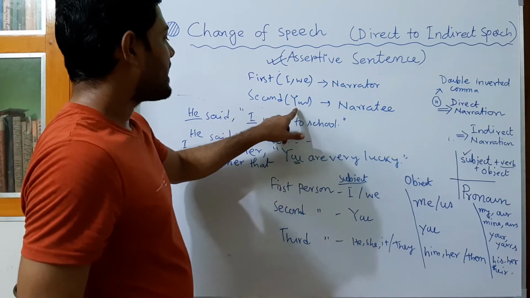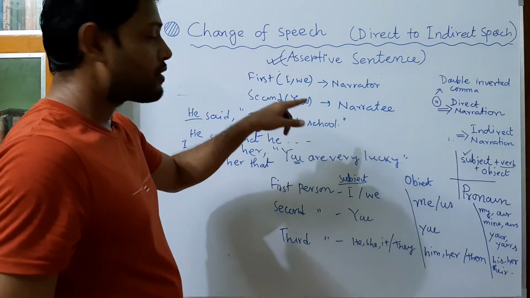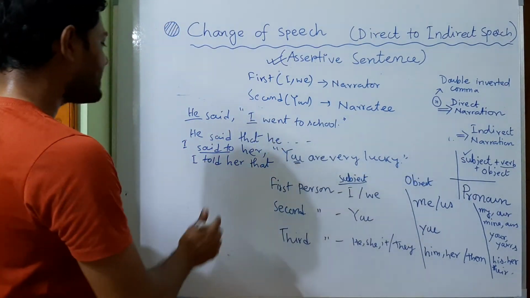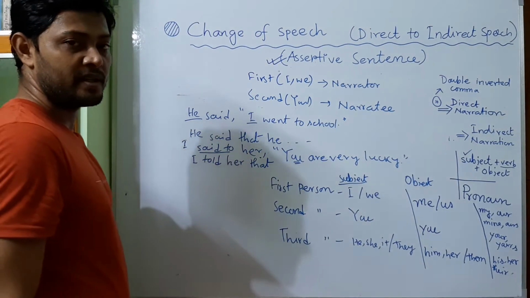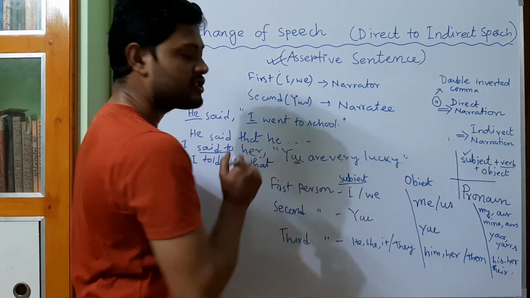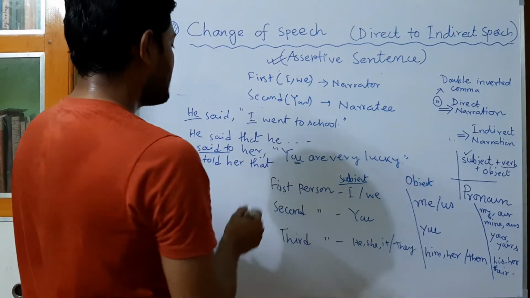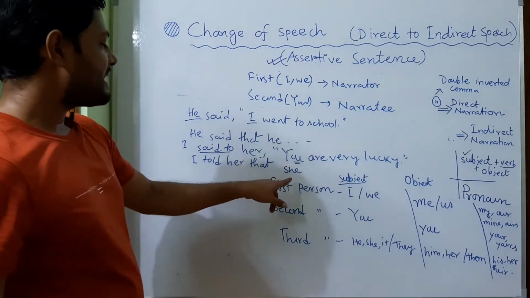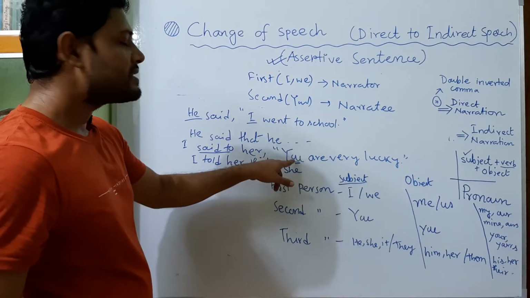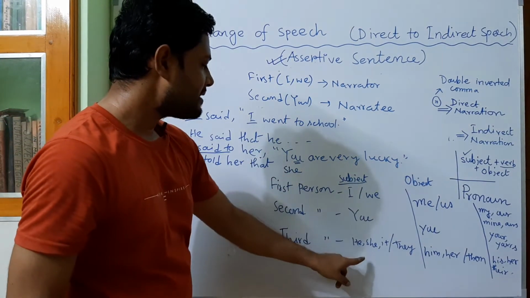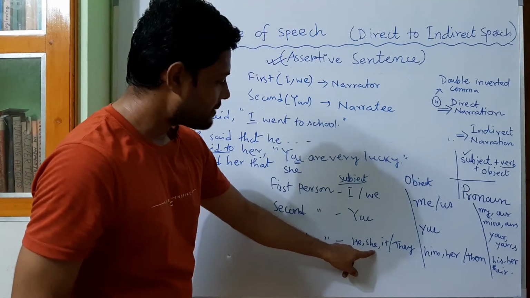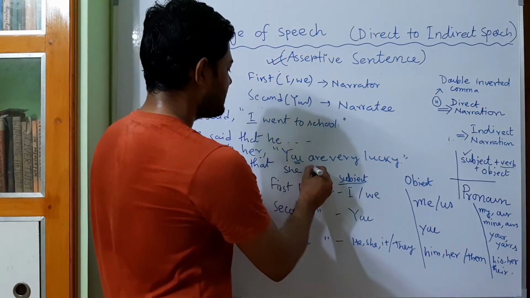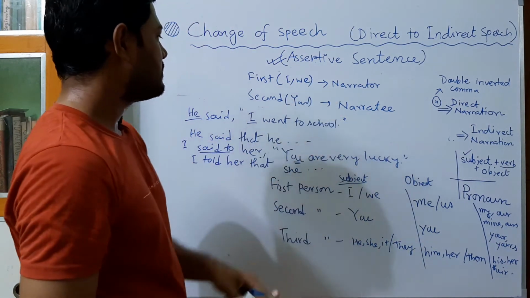Now look here, you, that means second person pronoun in the quotation means that is narrative. Narrative means listener. Who is the listener here? Which person? Third person. That means you will be changed into third person. So we will write here she. Why are we writing here she? Because you is the subject. In the third person, feminine gender, her, so the subject will be she. Okay. After that there is no pronoun left.